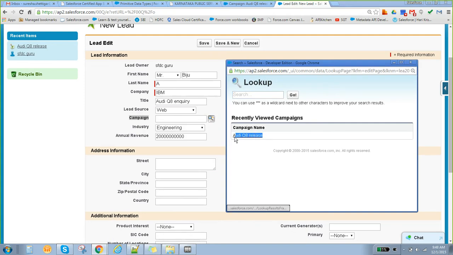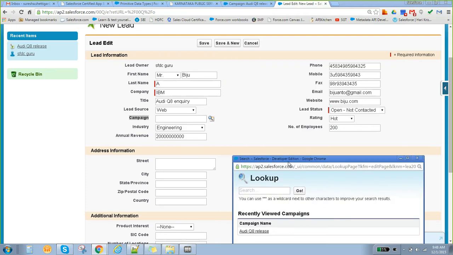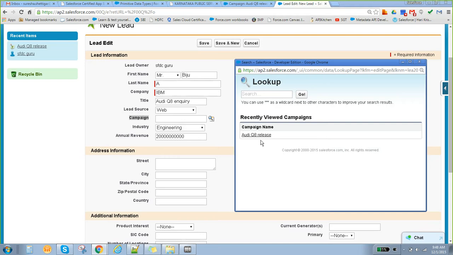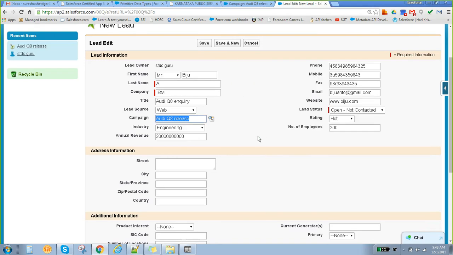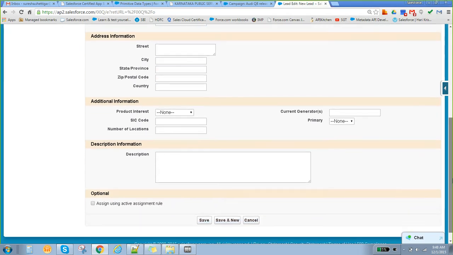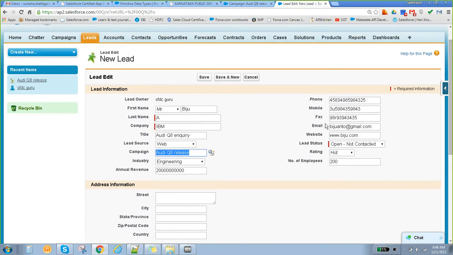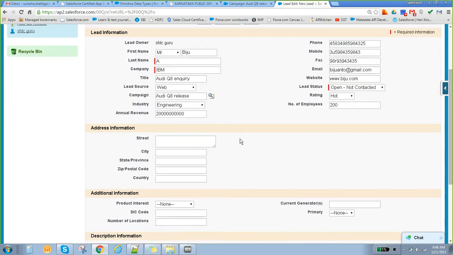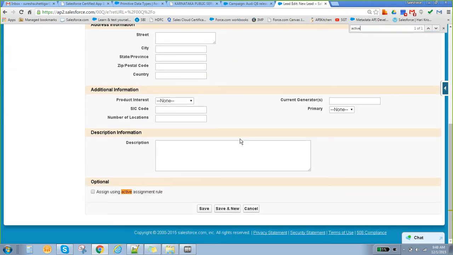See, this is the campaign we created, right? If you didn't check the active button, this will not be available here. That is why we have to make it active. It is not for all records; for lead and others, the active button is not there. Only a few objects have an active button. Select this particular thing. See here, lead, there is no active button, correct?